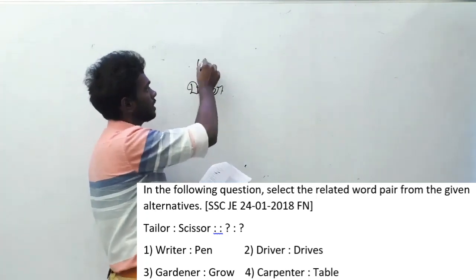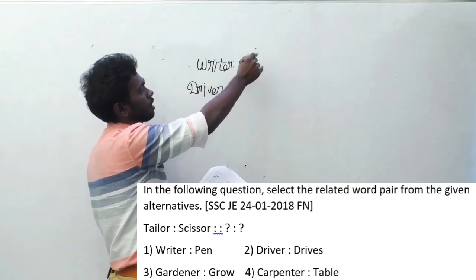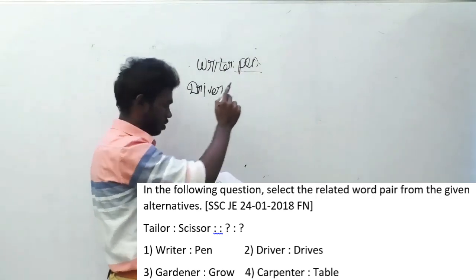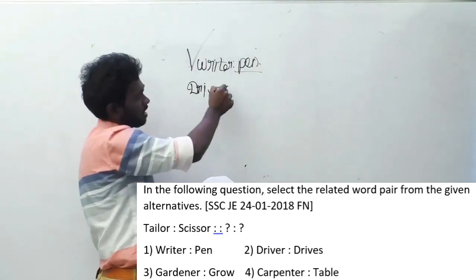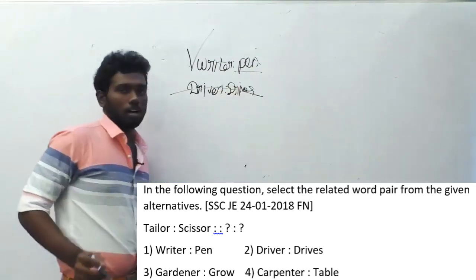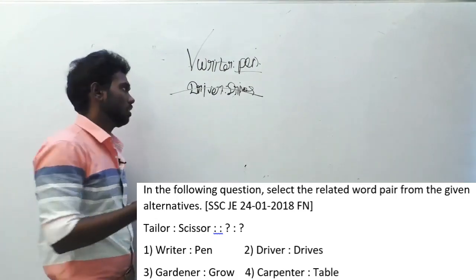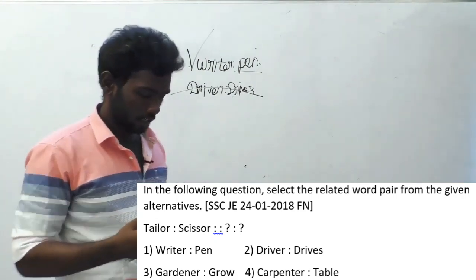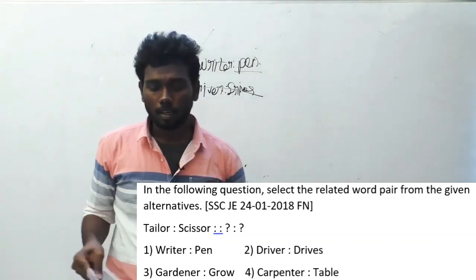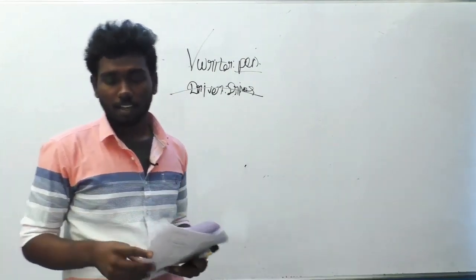And anyway, the correct answer is writer is to pen, because the job of a writer is to write, and the instrument he is using here is pen. So this is the correct answer. Driver is to drive doesn't follow the logic here. Whereas gardener is to grow, obviously he is going to grow the plant, but what is the instrument he is using? So the third option is also wrong. Carpenter is to table is also wrong, because table is the end product of a carpenter, and it is not an instrument used by a carpenter to make the end product. I think you can understand me.